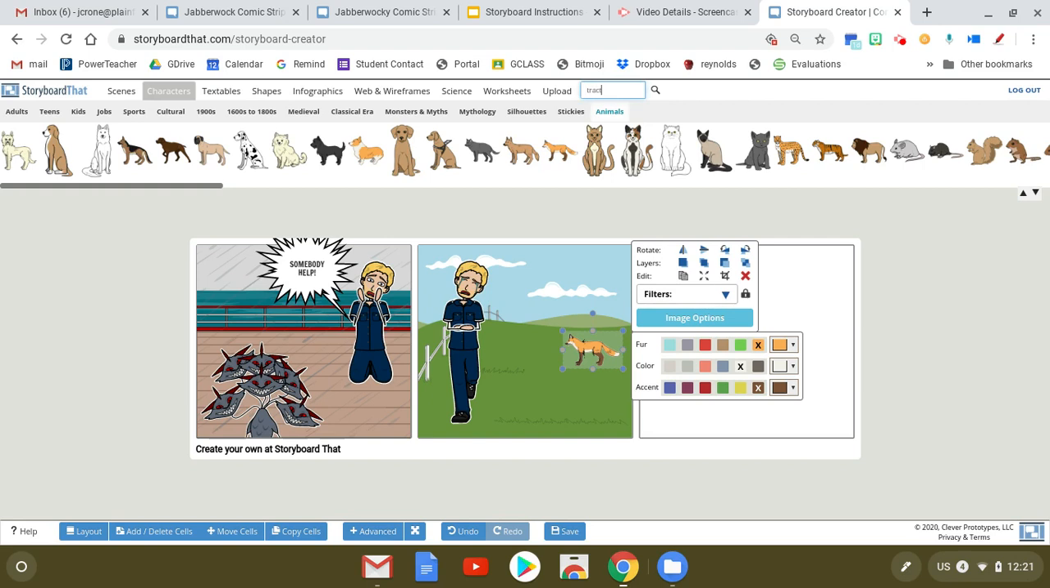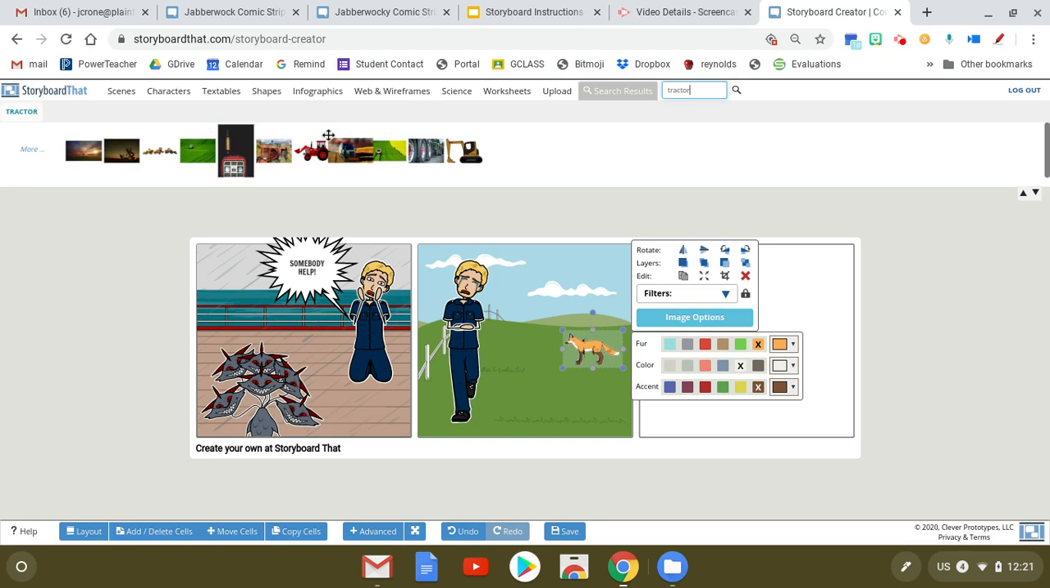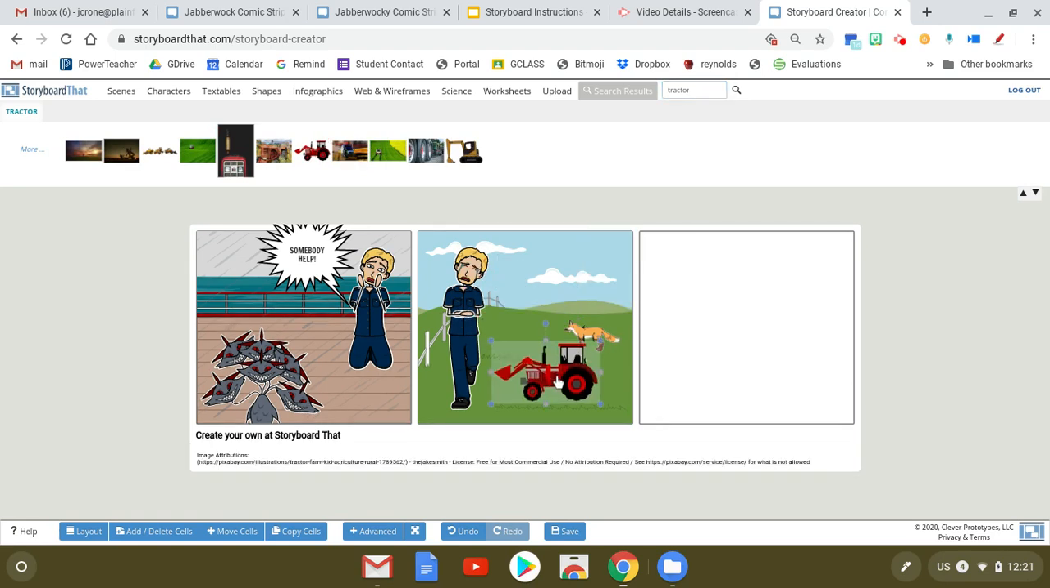So since this is the farm, I'm going to go to this search bar and I am going to find a tractor that works. I like this one. Maybe that's part of the reason why he was crying.